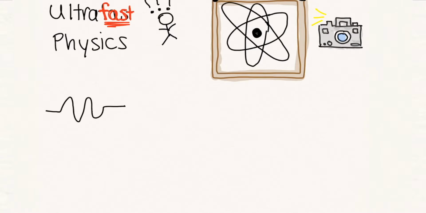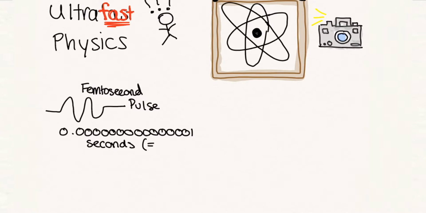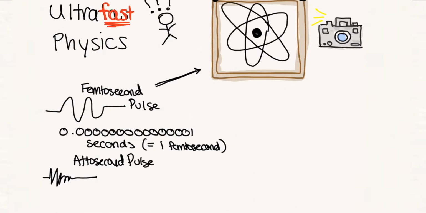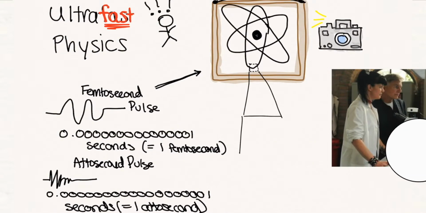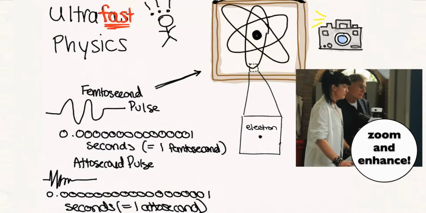Using femtosecond pulses, which last 10^-15 seconds, we can measure the dynamics of how atoms or molecules interact. And, using attosecond pulses, which last on the order of 10^-18 seconds, we can study electron dynamics within an atom or a molecule.